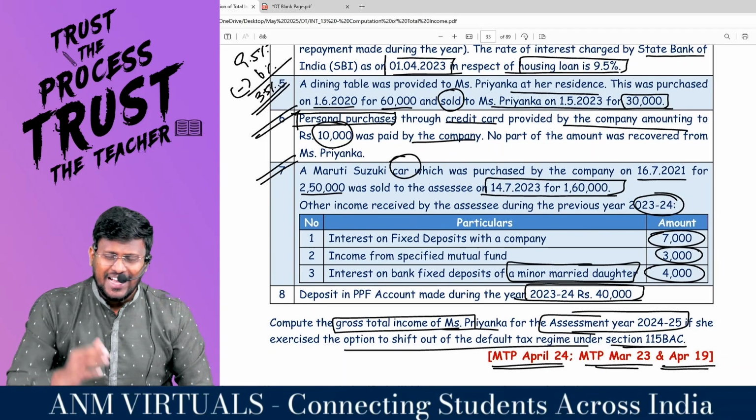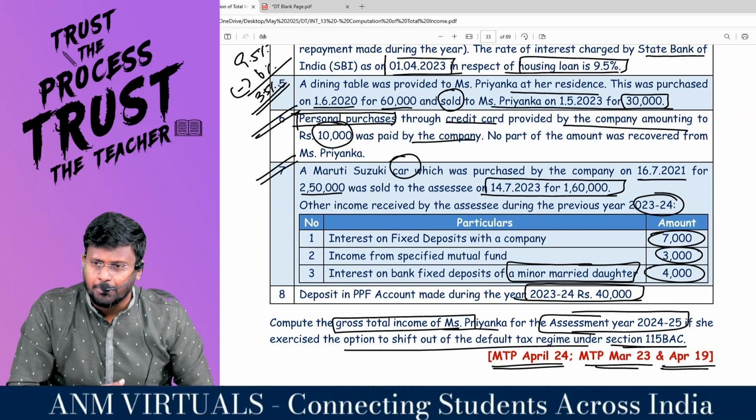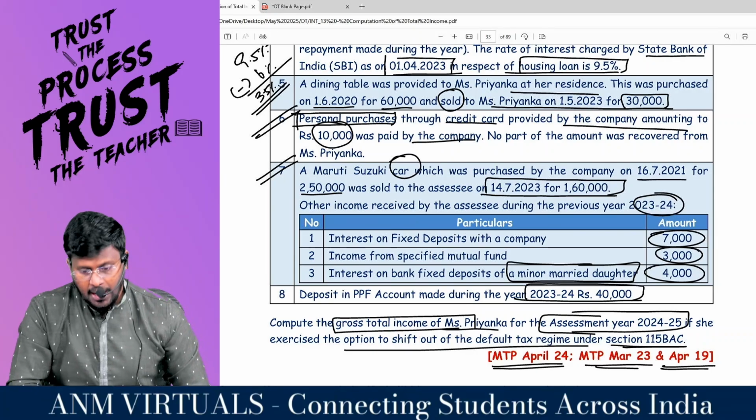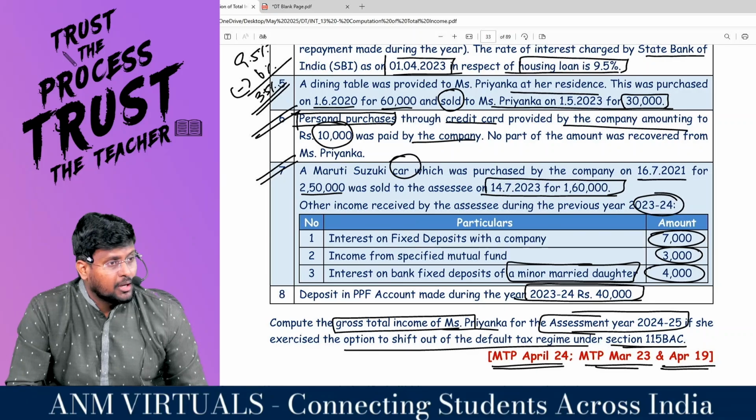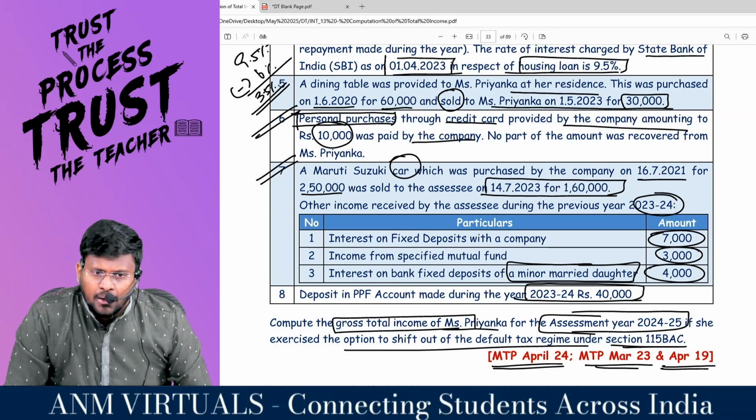Actually, it's the company's credit card. Actually, it is for the purchase of the company's asset, but it has been used by the employee for personal expenses. And no part of the amount was recovered from Priyanka. That means this entire 10,000 will become taxable perquisite.